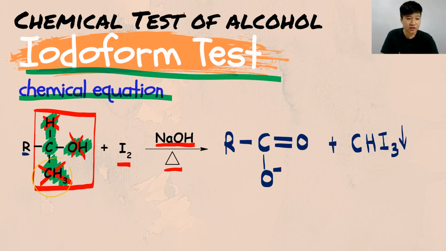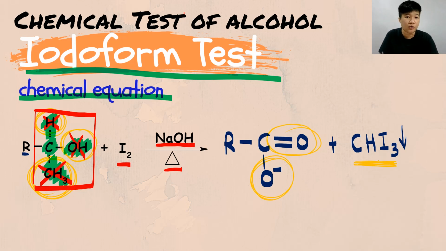The CH3 over here is removed and replaced by the O minus. Next, your OH is removed and your H is removed, and both of them will then be replaced by a C double bond O. That is the changes. And your byproduct over here is CHI3, which is your pale yellow precipitate.